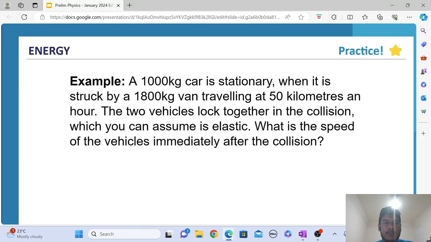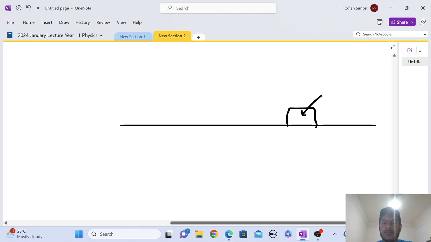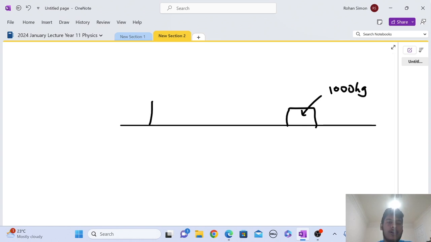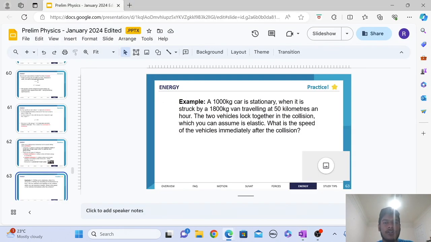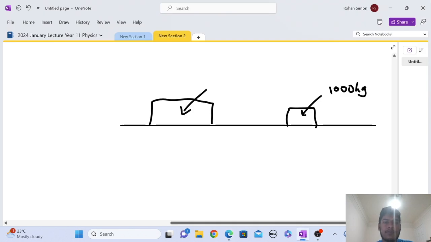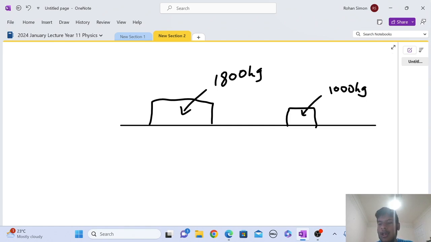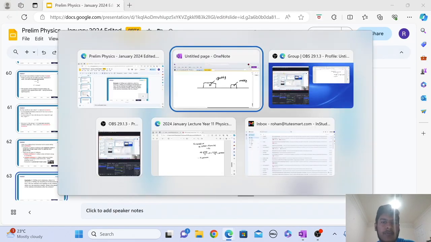So you've got a 1,000 kilogram car, and then you got a bigger 1,800 kilogram van. And it's moving at 50 kilometers per hour.